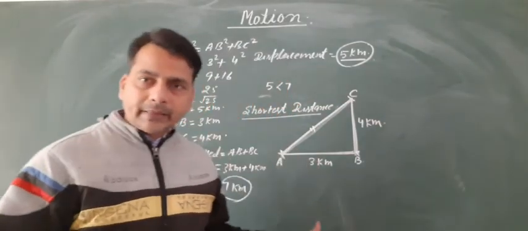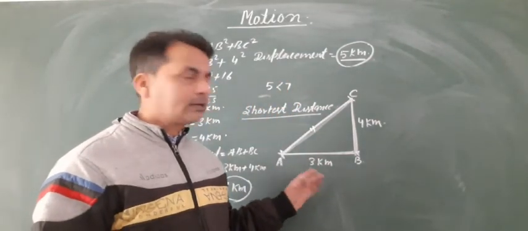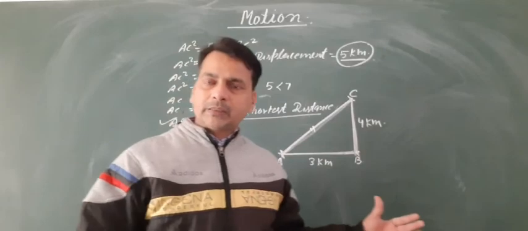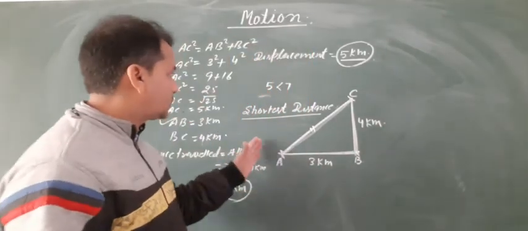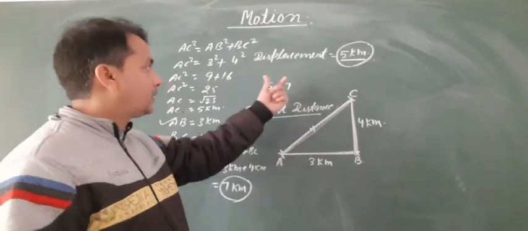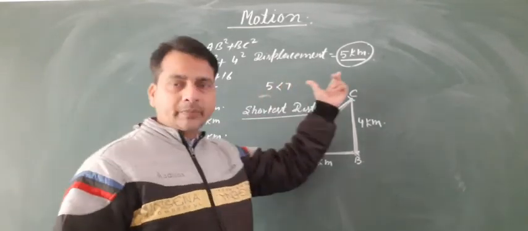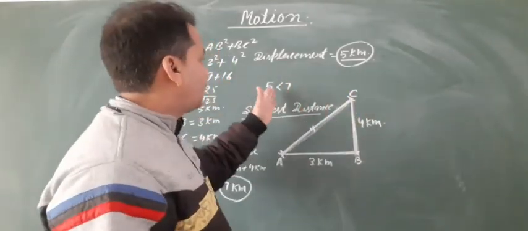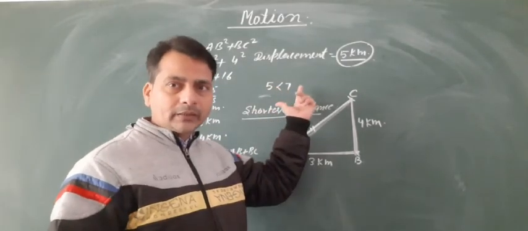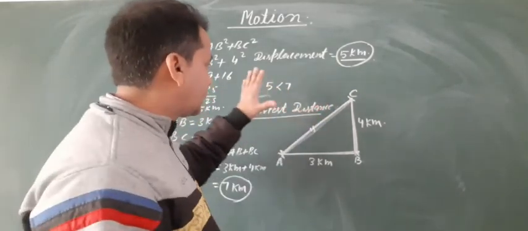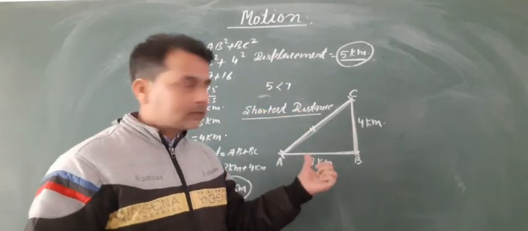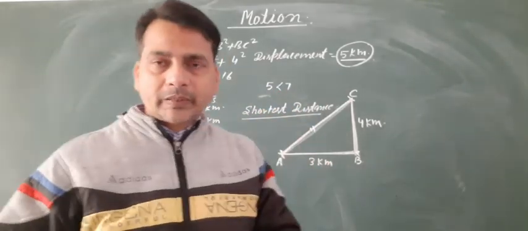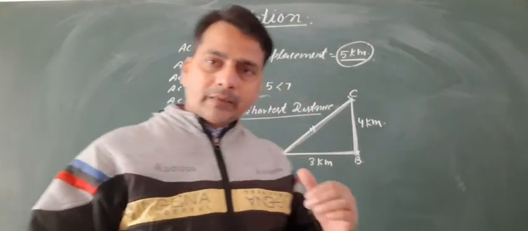Next, the distance traveled is always greater than the displacement, as in the above example, 5 less than 7. So the conclusion is that distance is always greater than or equal to the displacement.